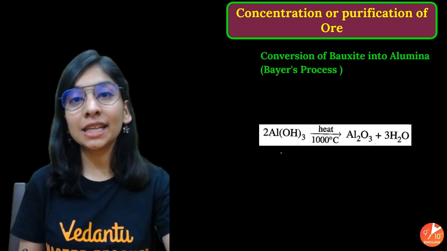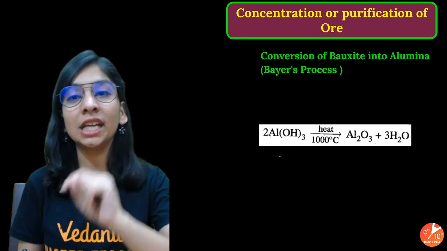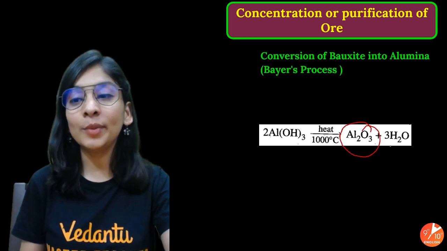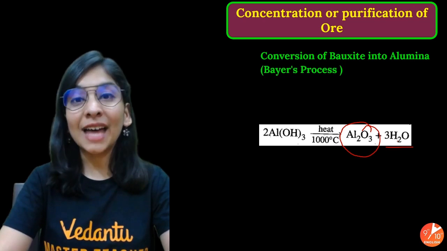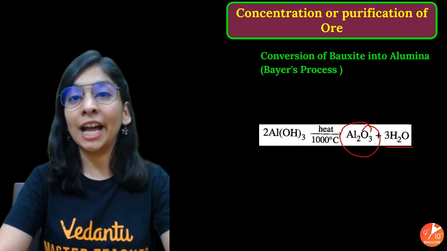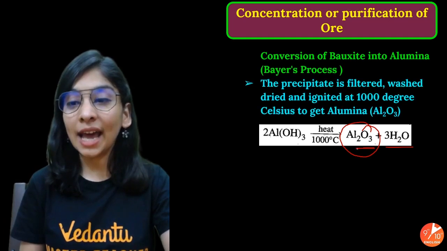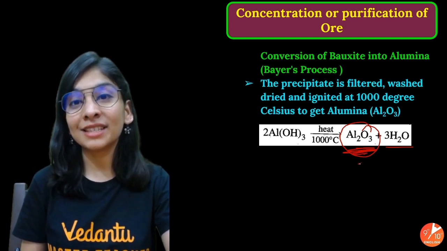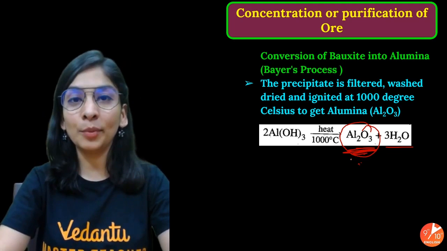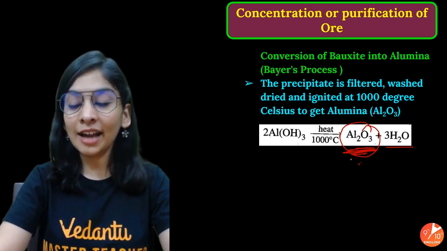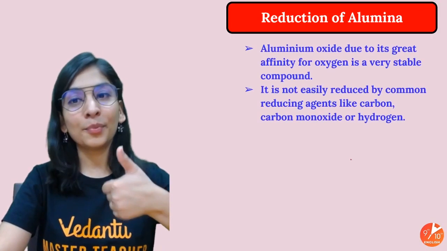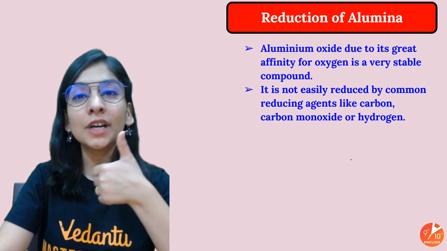So when we heat it, first we'll make it dry and then we'll heat it around 1000 degrees Celsius. We will get our alumina with water. That means water is going to evaporate and we will be left with alumina. Do remember that, because that was our main purpose for Bayer's process, to get alumina. So I think this is pretty clear how to get alumina from my bauxite ore. Pretty much obvious. Now this first step is done.